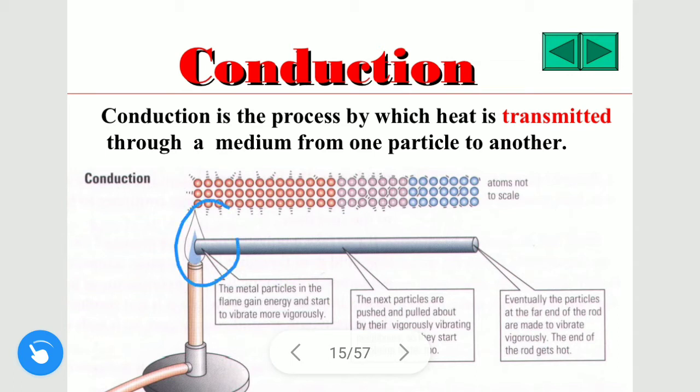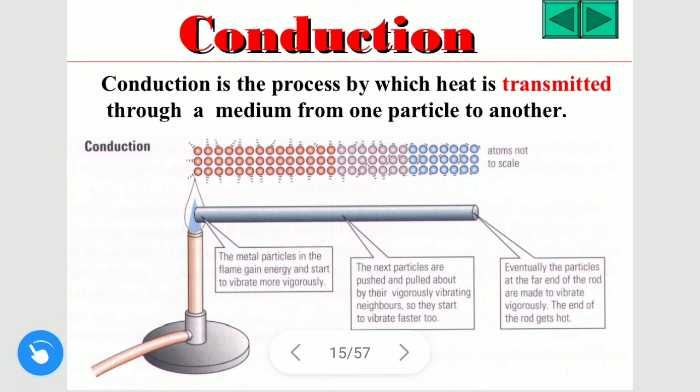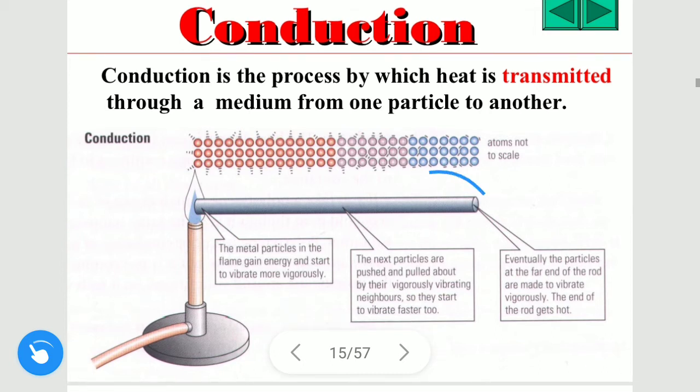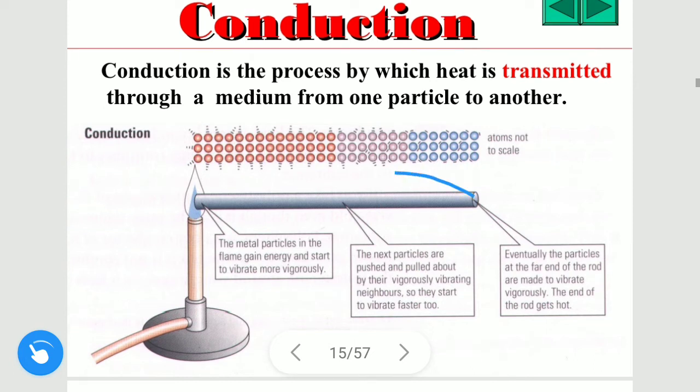The particles at this point start vibrating vigorously, and the particles next to them then start vibrating. After some time, both particles will be vibrating at the same frequency. After that, the particles at the other end will also start vibrating, and this is how conduction of heat takes place in solids.